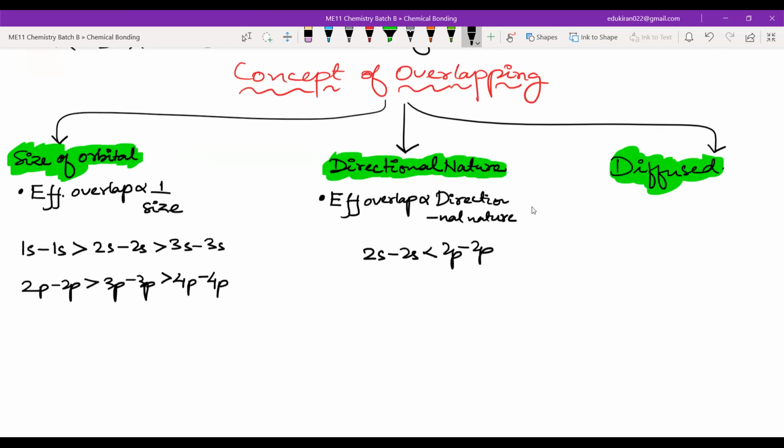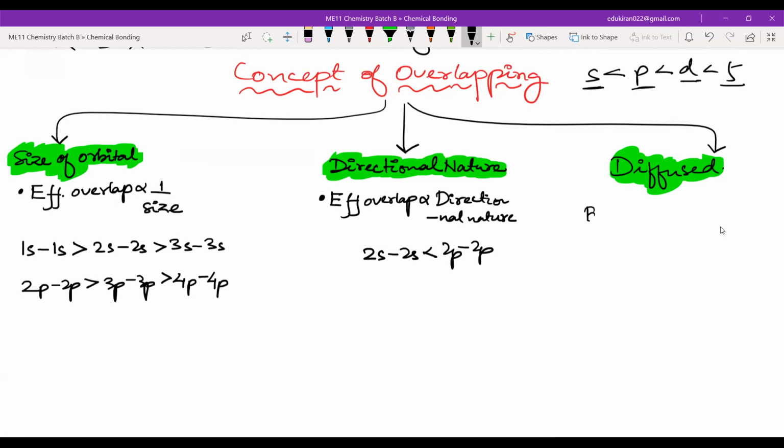Did you forget? The order is like this: s is least diffused, then p, then d, and then f. See, s is nearest to the nucleus, then p, then d, then f.